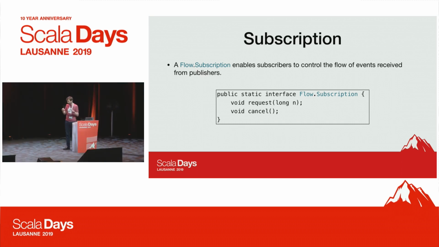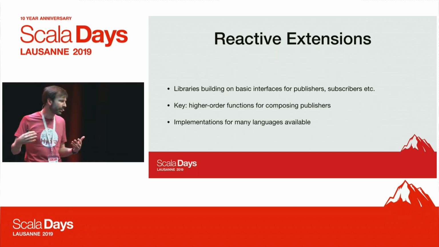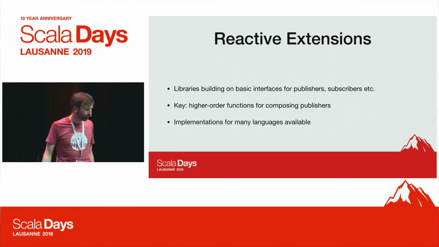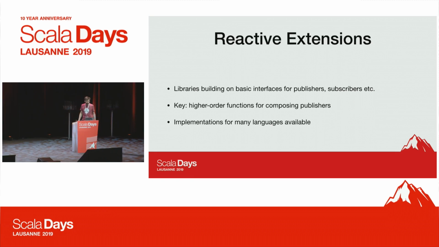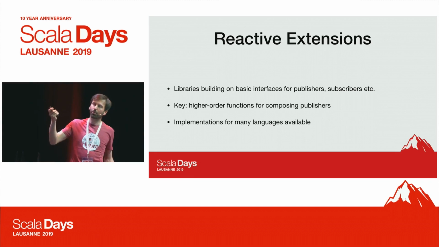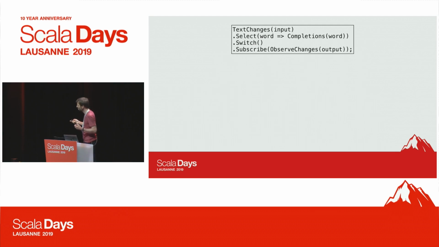Good. So now these are the base interfaces here, and they are, of course, rather low level. So normally how people use these things is they use libraries that build on top of these interfaces. And one important such framework is the Reactive Extensions framework. You should know about that one if you know about streams. The key is that we have a library that provides higher order functions to compose publishers. And I just wanted to give you a very short example, which is actually taken from the original article